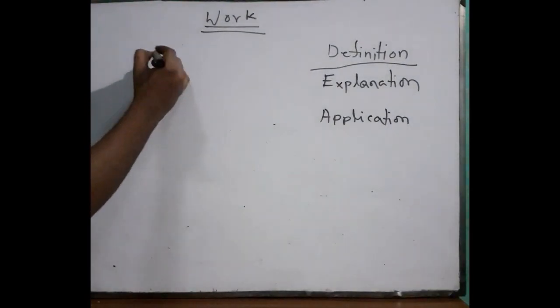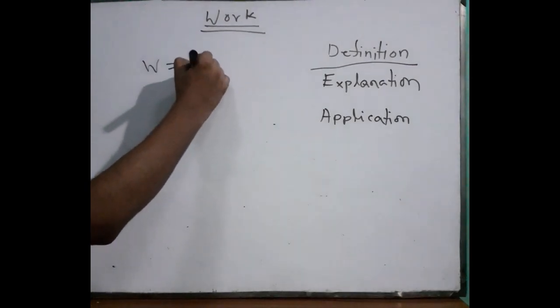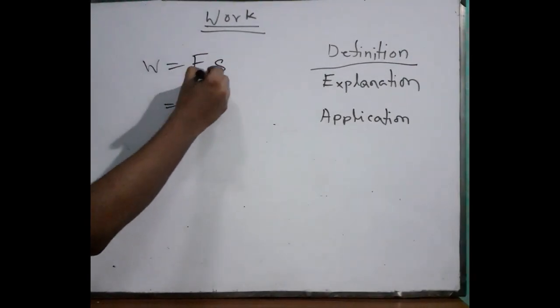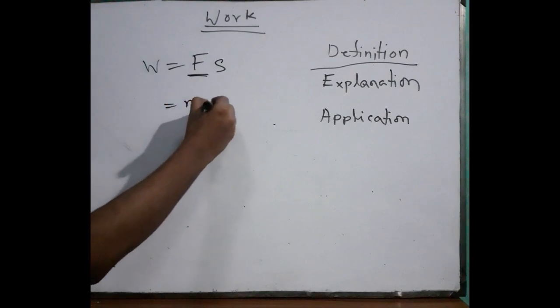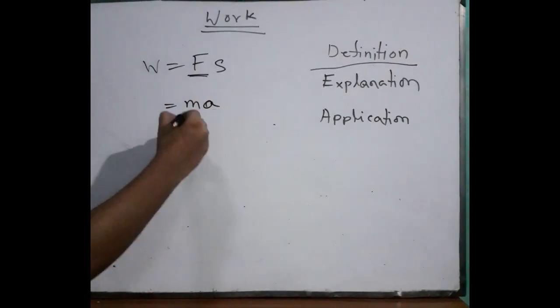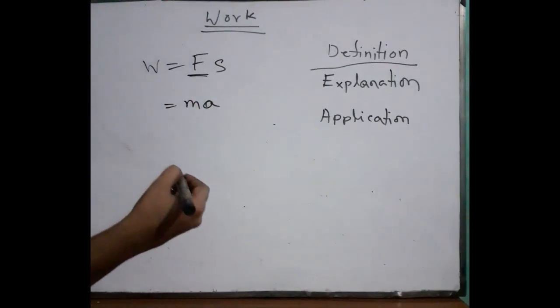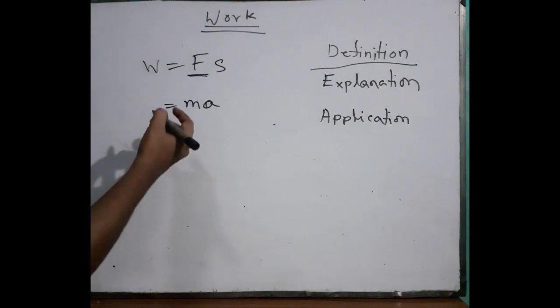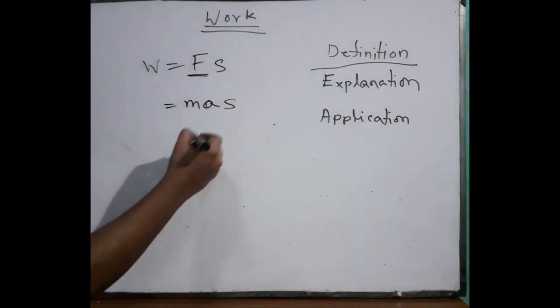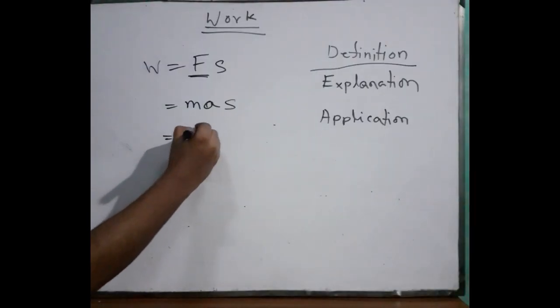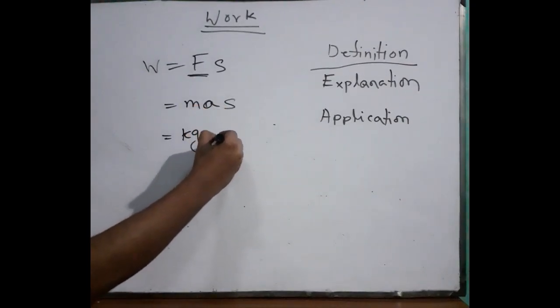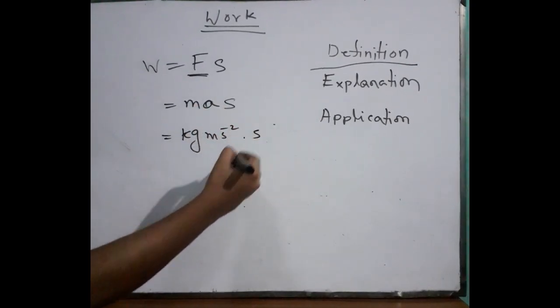I have already told you that W equals Fs. W equal to Fs means we know F equals mg or ma. Normally we say ma, and for a falling object or free falling object, we say mg. So ma, just put the unit on those substitutes. M means mass, that means kg. A means meter per second square, and S means second. Second, is it? No, it is meter.